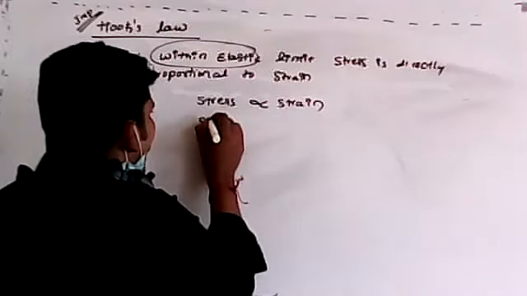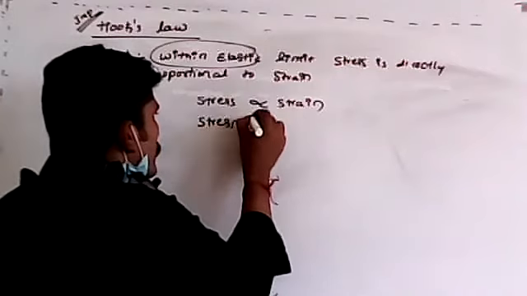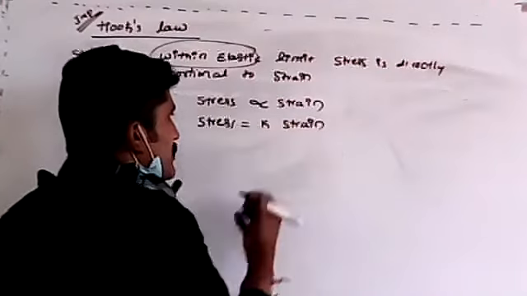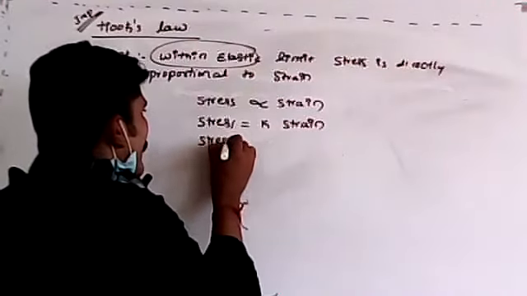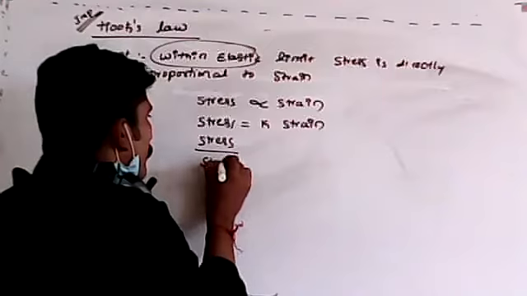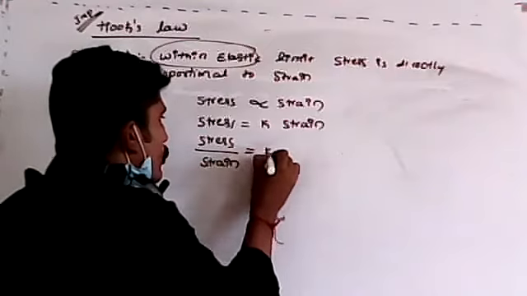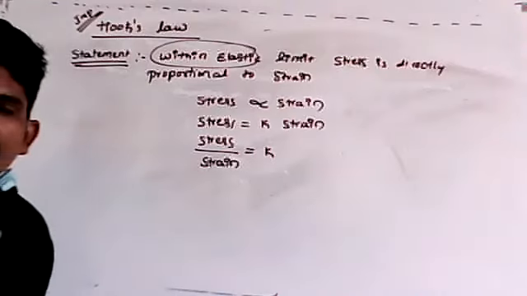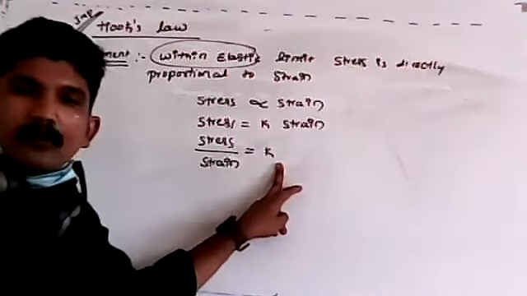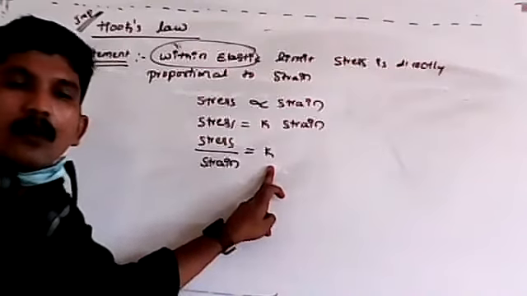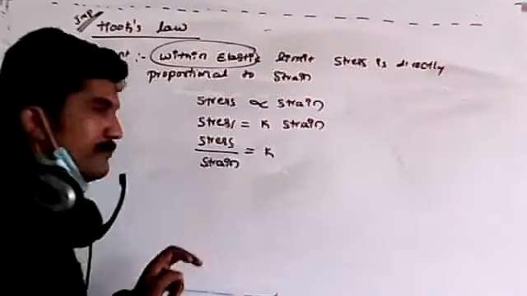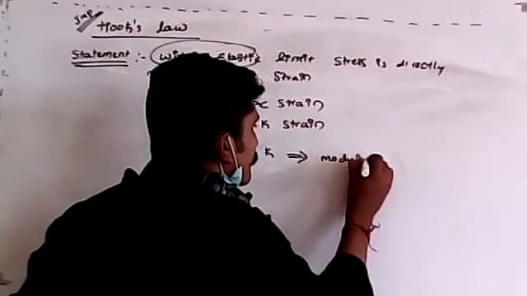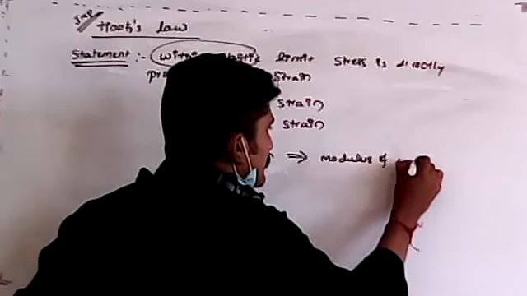To remove this proportionality, we have to put some constant K. In other words, we can write the same thing: stress by strain is equal to K. K is a proportionality constant, or we can say, anyone, you remember? It is called the modulus of elasticity.